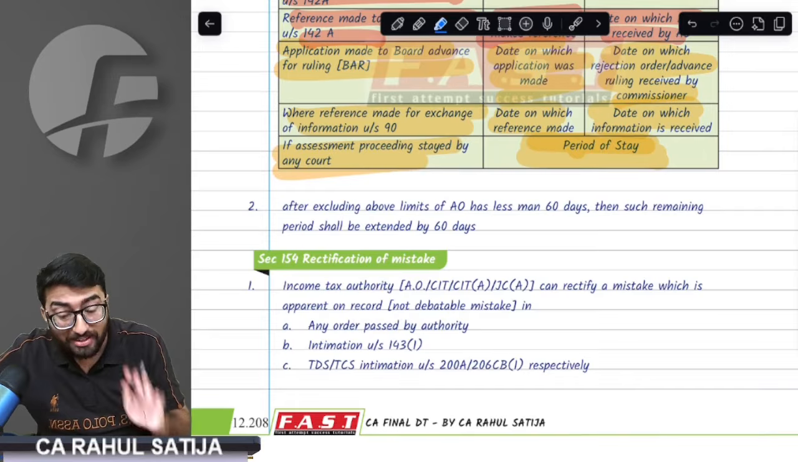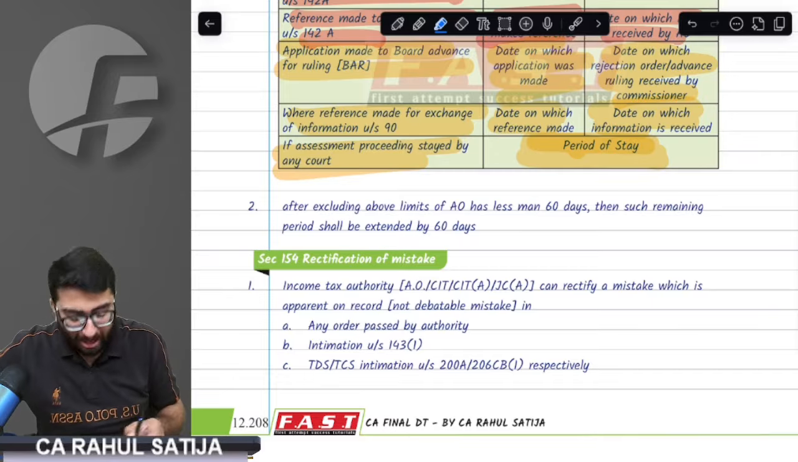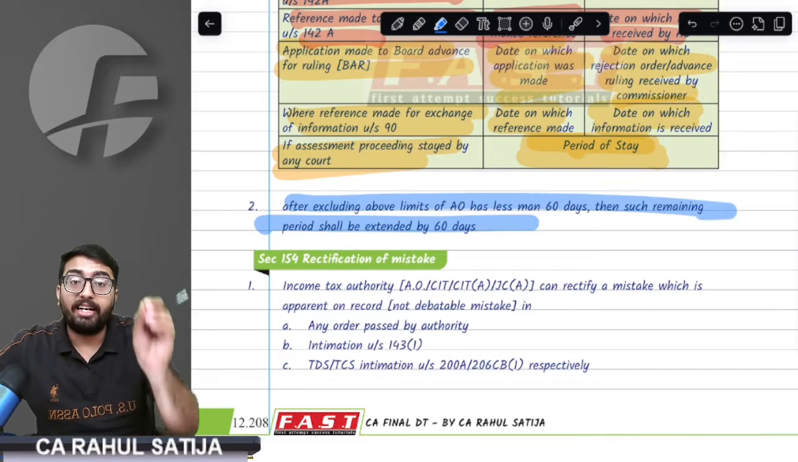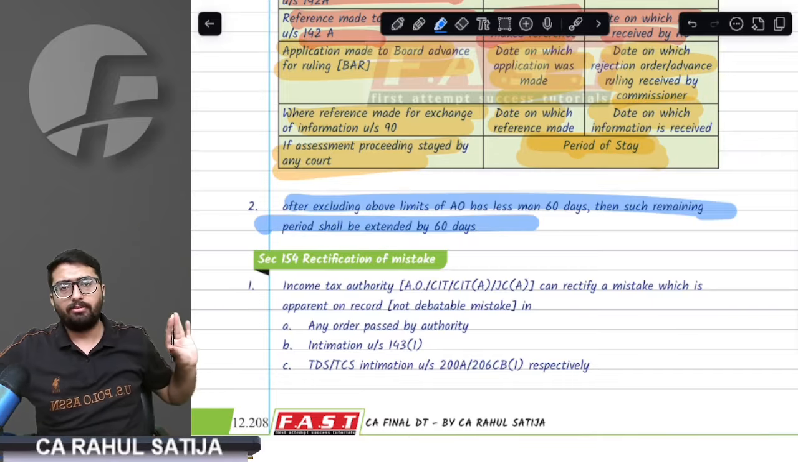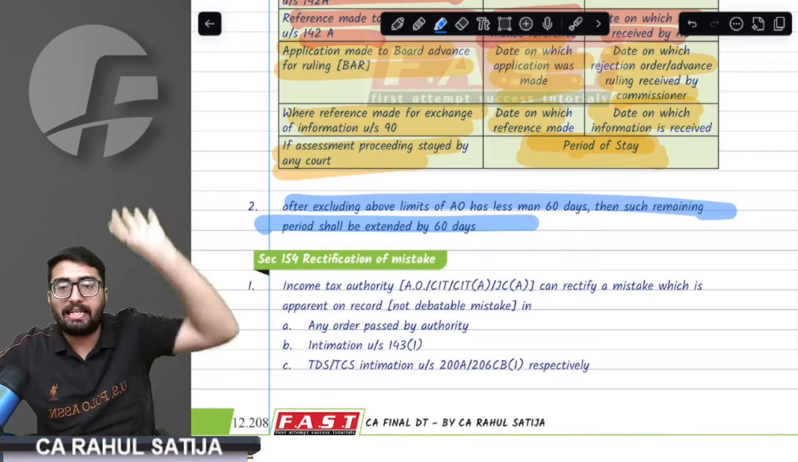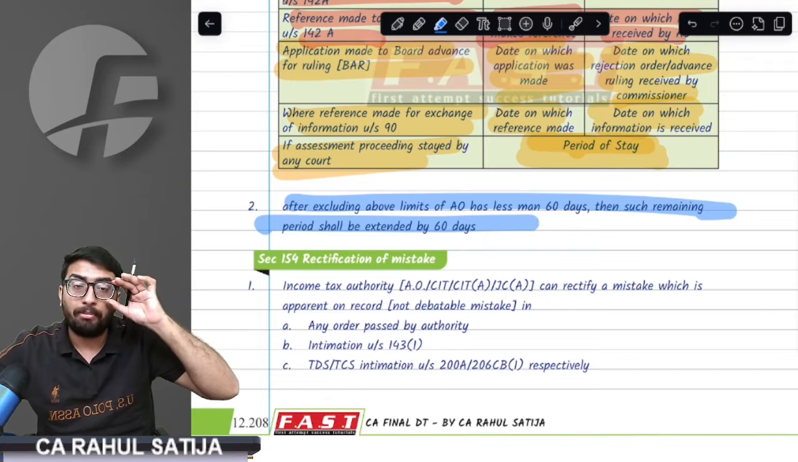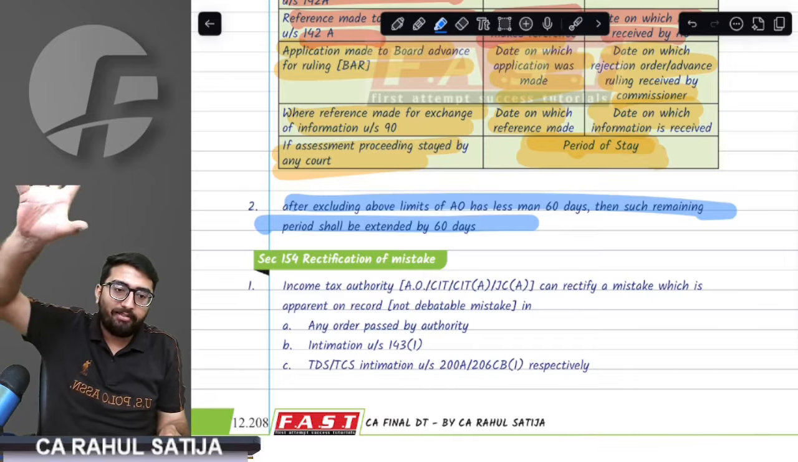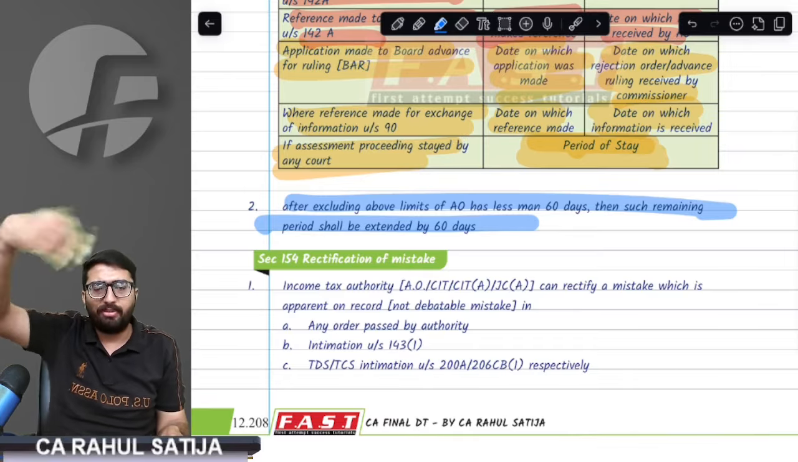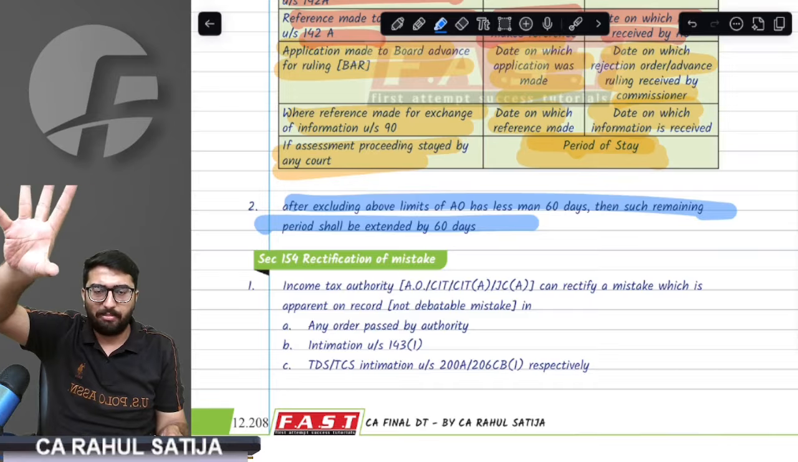Despite all this, listen: if the AO has less than 60 days left, he will get a minimum of 60 days. Are we clear with income escaping assessment? This is all about income escaping assessment, the entire income escaping assessment.